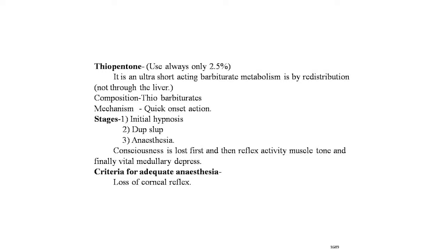The stages of this drug: first is the initial hypnosis, then delirium, and finally anesthesia. Consciousness is lost first and then reflex activity, muscle tone, and finally vital medullary depression. Criteria for adequate anesthesia is the loss of corneal reflexes. This is the criteria for adequate anesthesia for the thiopental drug.